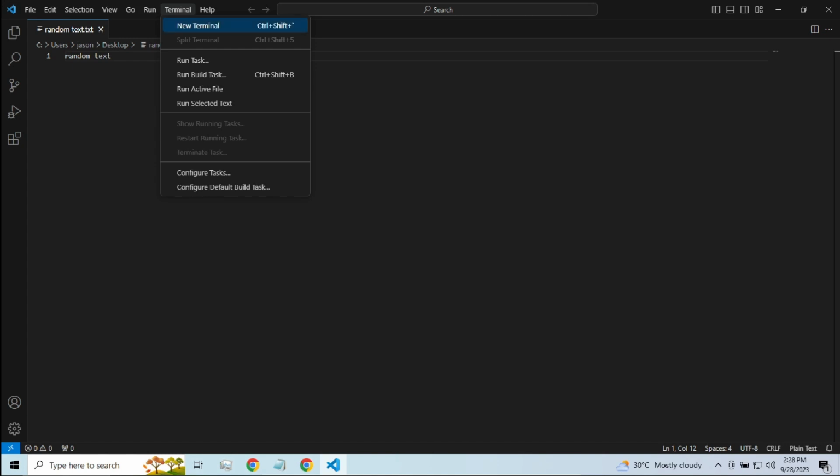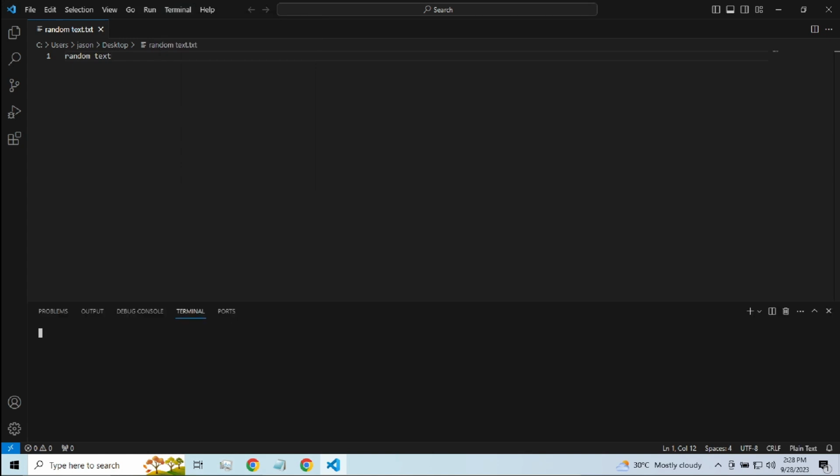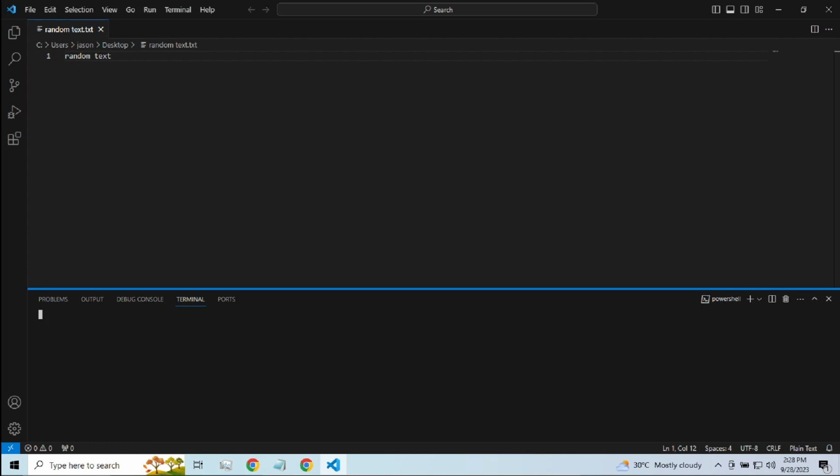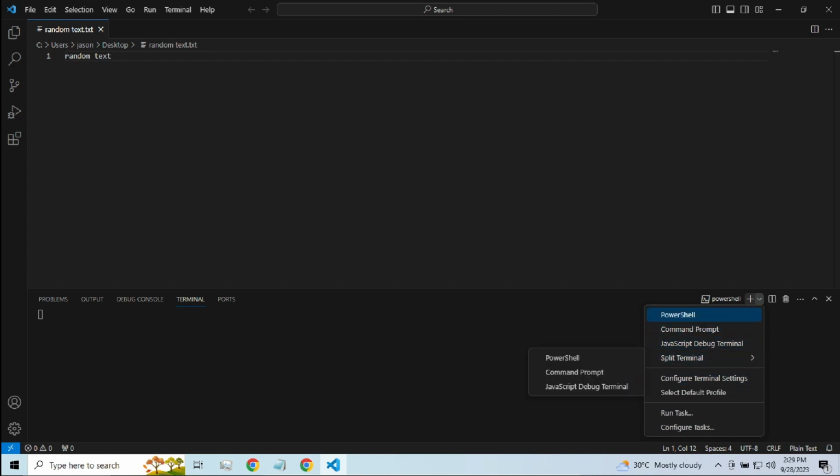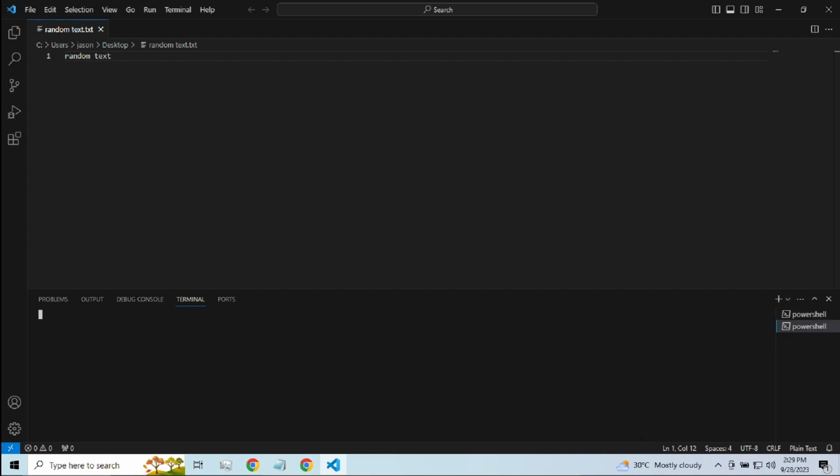In my case guys, lagi kasi akong gumagamit ng terminal. Especially kapag gumagamit tayo ng Git versioning, process on how to save your project at different points in time. So if you want to get to know more about Git versioning, you can click this link shown in the video. Click nyo lang yan guys kung gusto nyo matuto more about Git. Yan guys, no? So, pwede tayo mag-open ng PowerShell.